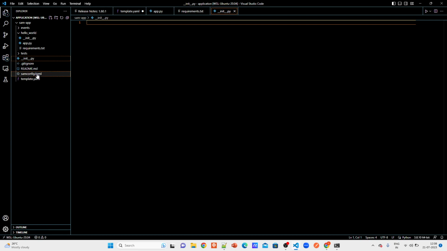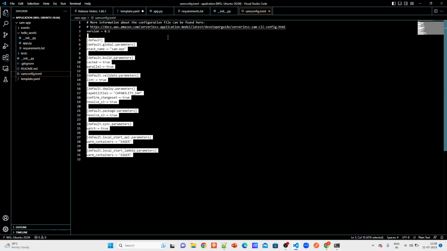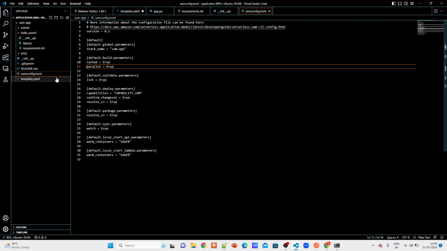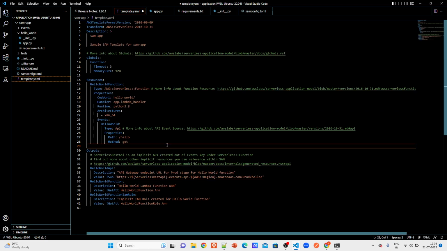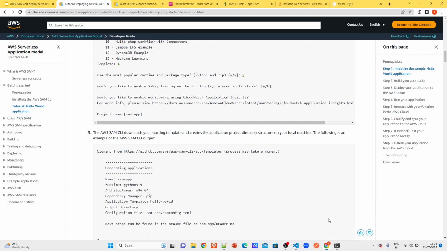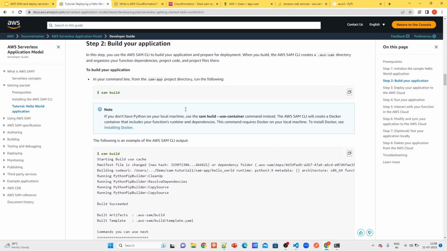And basically this is the SAM configuration template where you can say these are the parameters, these are the global parameters, and this is the SAM template which I explained to you. So now, without delaying, let's get into the other parts, SAM build and SAM deploy: how to build it and how to deploy it. So how to build an application.